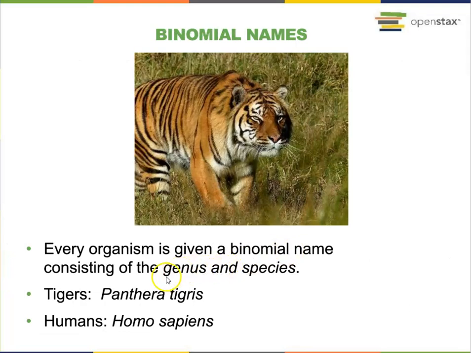All the living organisms are given a binomial name. This name consists of genus and species. For example, tigers can be called Panthera tigris. Humans can be called Homo sapiens.